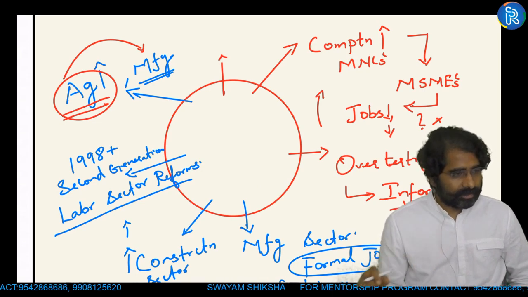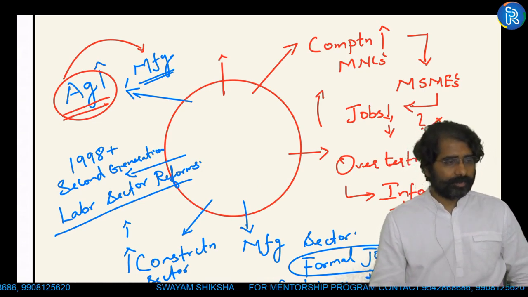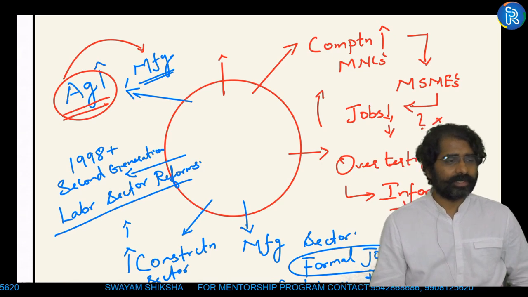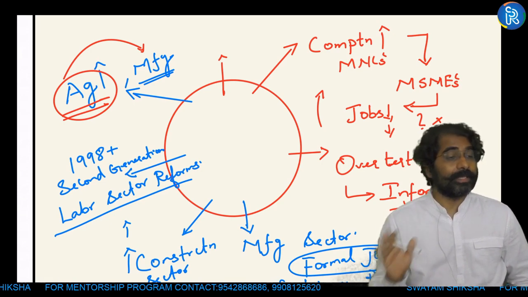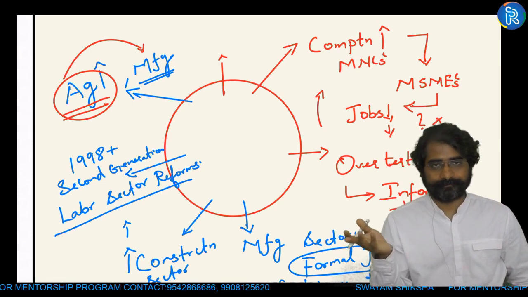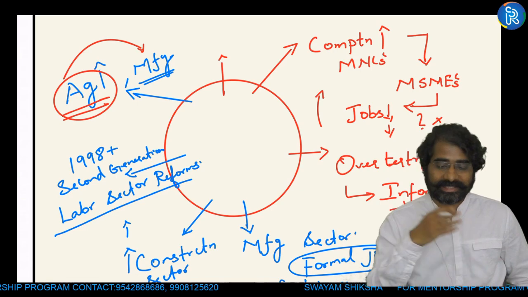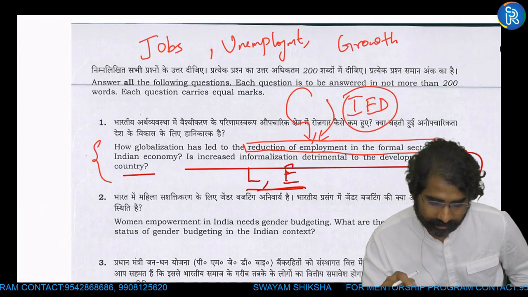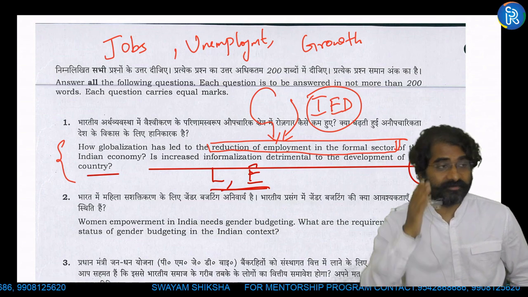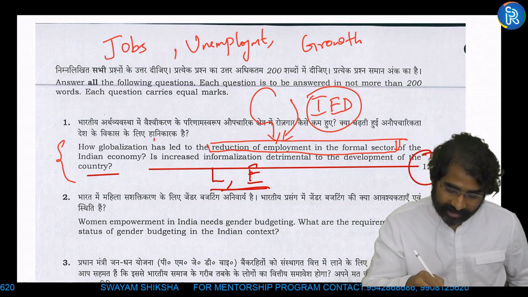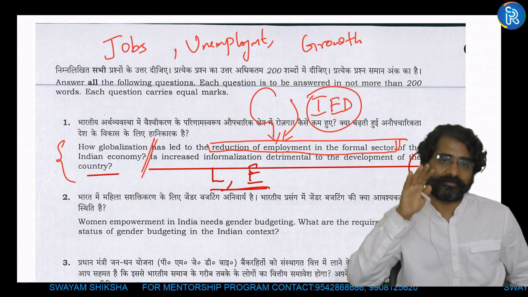Any other? So somebody says low wage and low cost production. Yeah, that is the impact of informal. So somebody has written low wage and low cost production in informal. That is the impact, no? Impact of informal. So how globalization has led to informalization is the first part of the question. So divide the question. If I divide the question, you have to address the first part of the question.